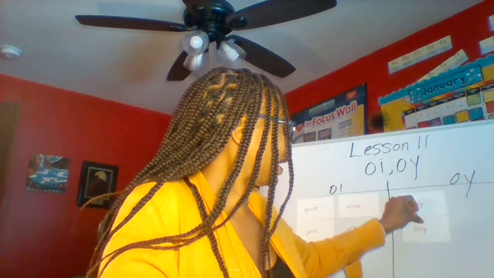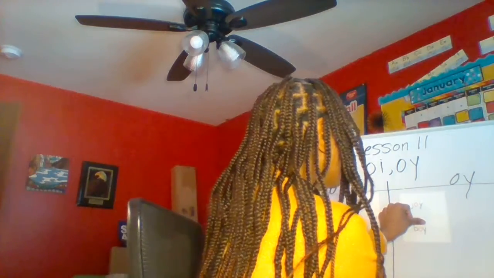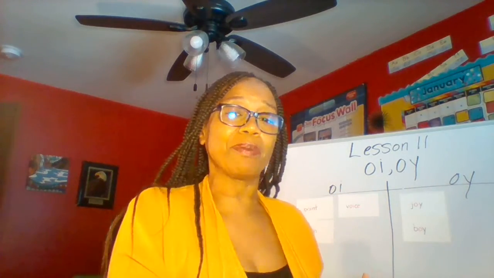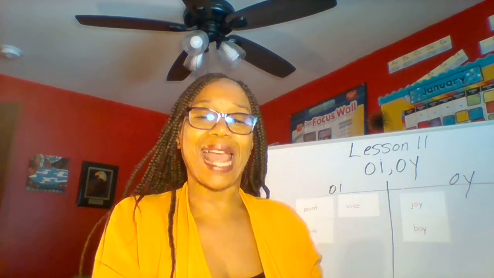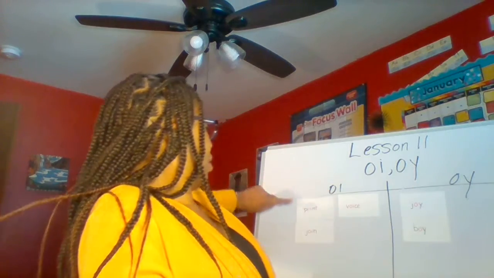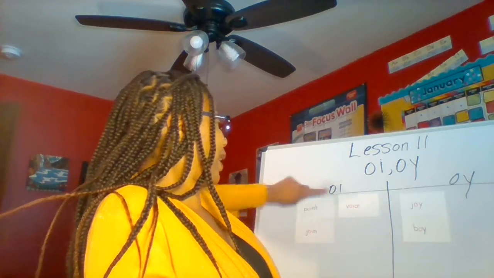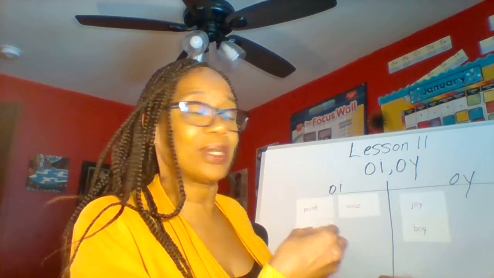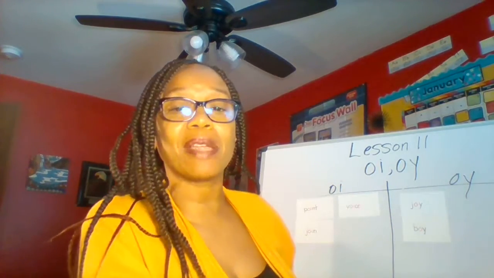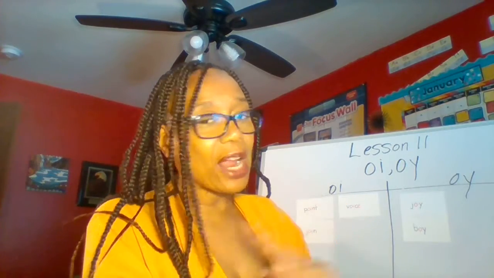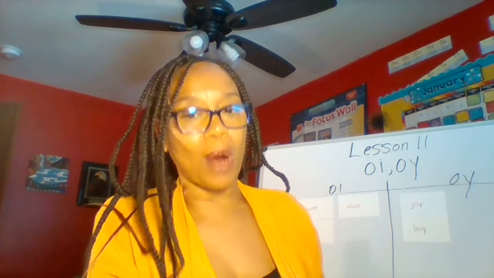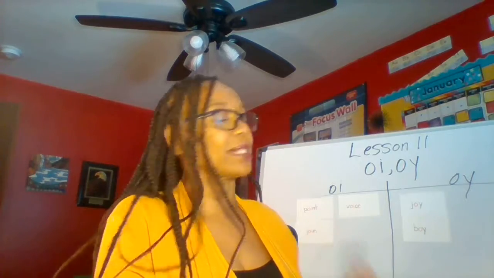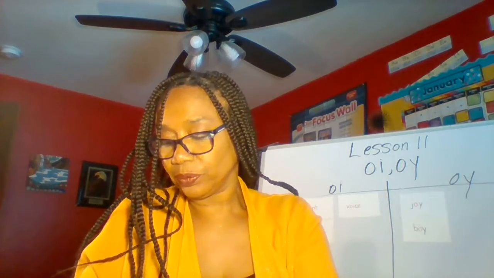It goes right here, right under joy. And those actually rhyme because the oi sound is at the end. Now, if we look over here, point, join, and voice are sorted because they have the same middle sound. They do not have the same ending sound, so therefore they do not rhyme. They just have the same middle sound.